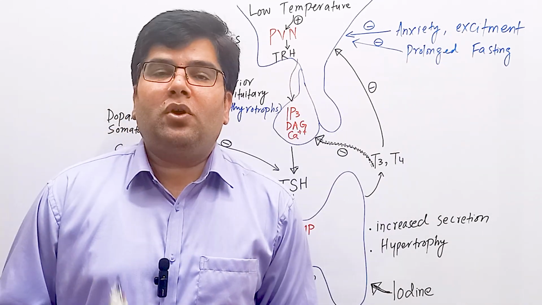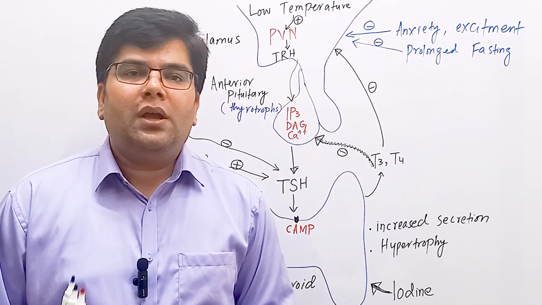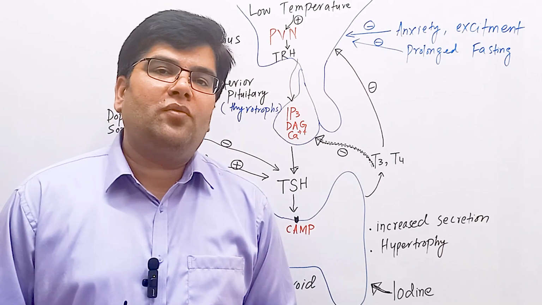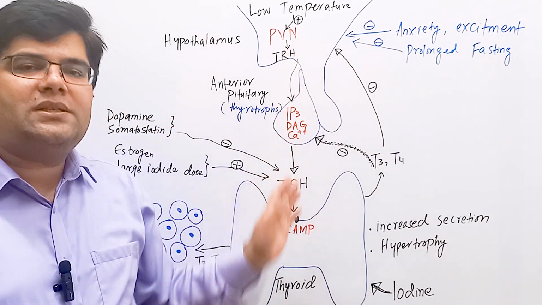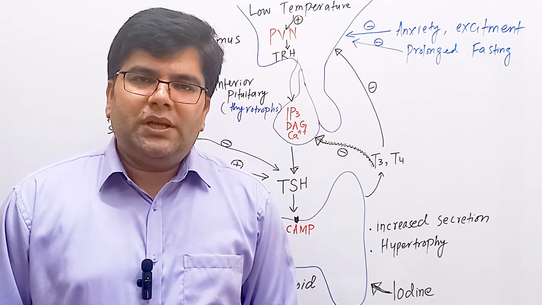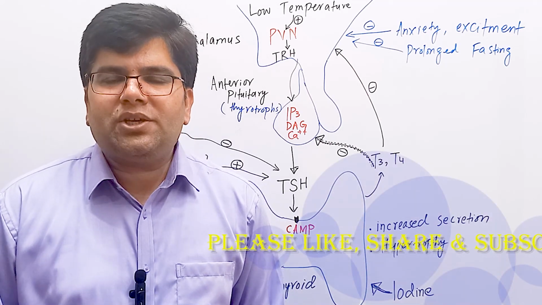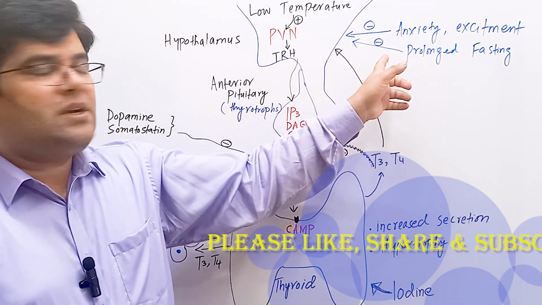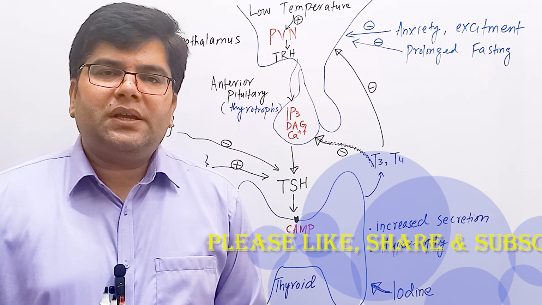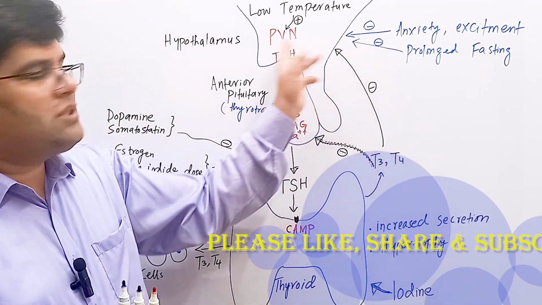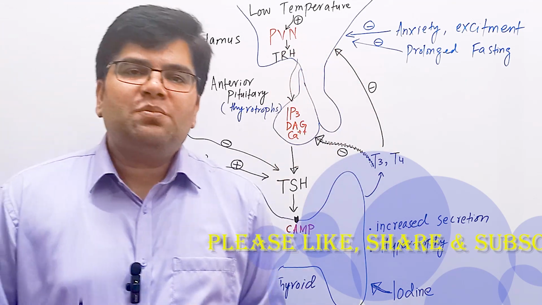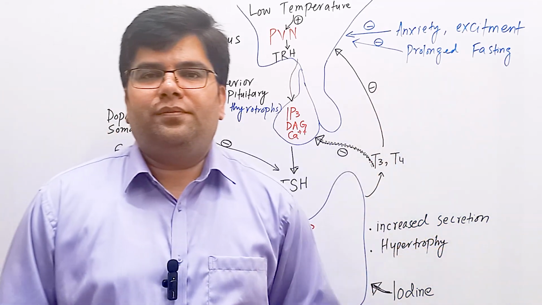Anxiety and excitement increase the production of catecholamine hormones in the body and also heat production in the body. These two factors inhibit the production of thyrotropin releasing hormone from the hypothalamus so that there is less production of TSH and then thyroid hormones, and there is no further heat production in the body. Prolonged fasting, starvation, and the stress of some infections and chronic diseases on the body inhibit the release of thyrotropin releasing hormone. One mechanism for this is a decrease in production of leptin hormone, which decreases the production of TRH, so that there is less production of TSH and less production of thyroid hormones. This may be important to conserve the calories of the body.